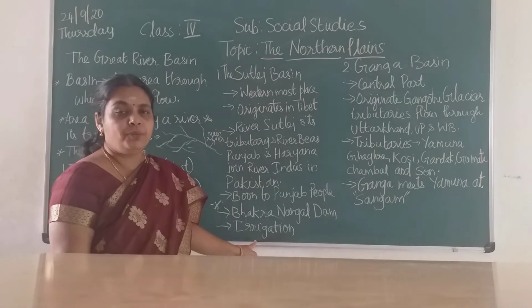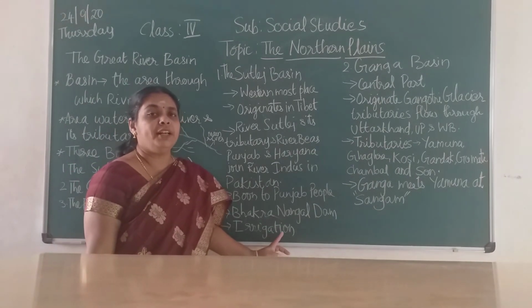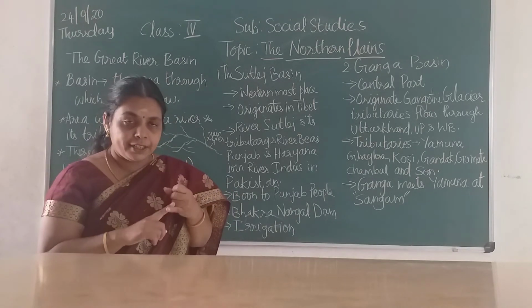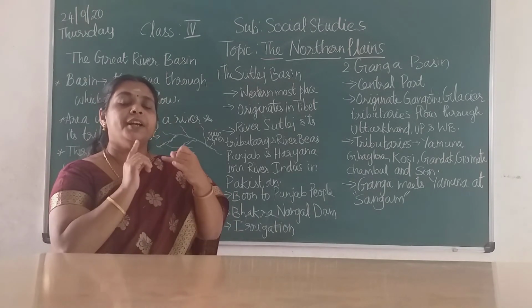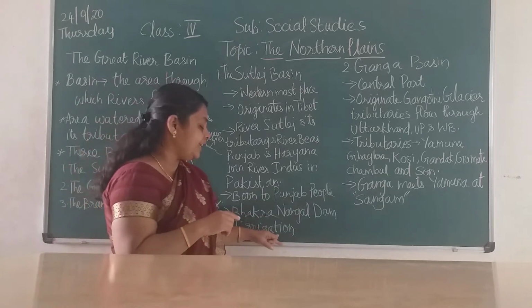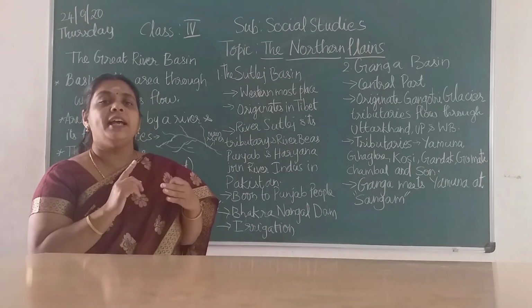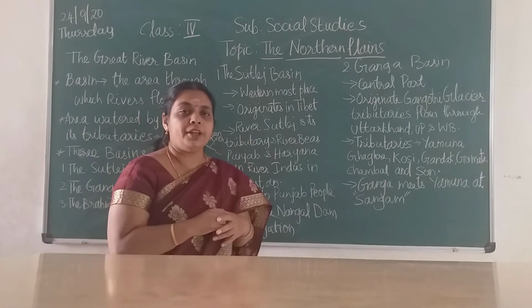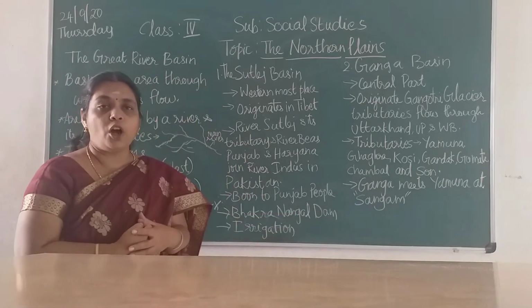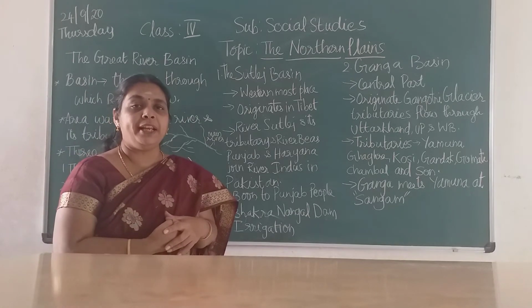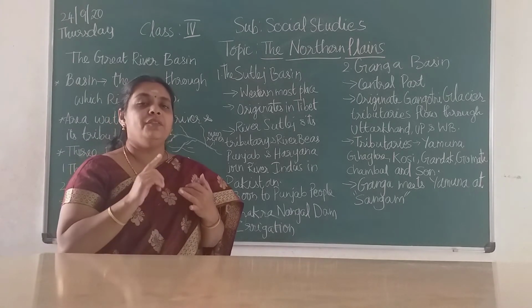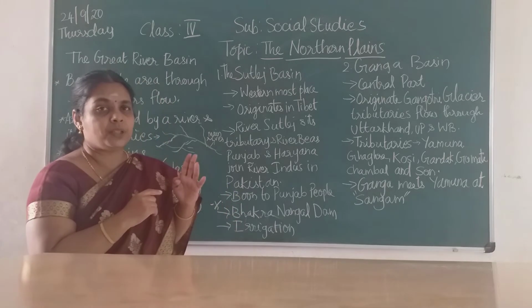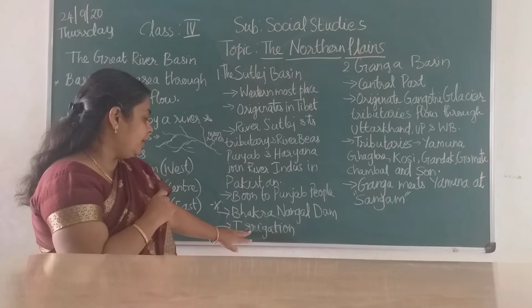As the river water is there, it can be used for irrigation, that is, for agricultural and drinking purposes, and to produce electricity. The main crops grown in Punjab are rice, wheat, maize and sugarcane.